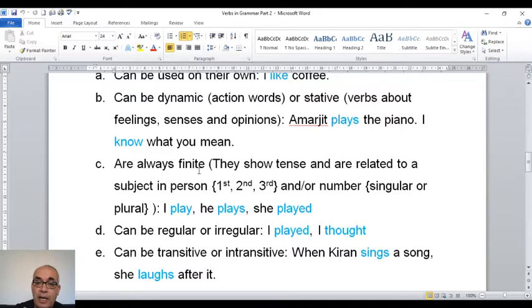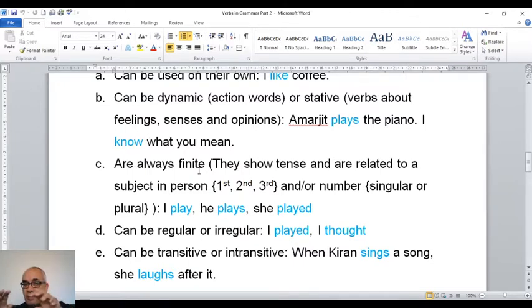Now, let me explain this slowly. Finite verbs show tense. So if a verb has tense, it means it is finite. And you take this verb and you use it in a sentence. And this verb must agree with the subject. So if the subject is I, the verb is go, for example.